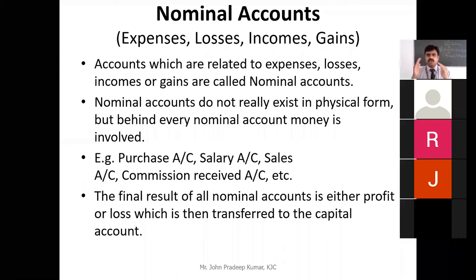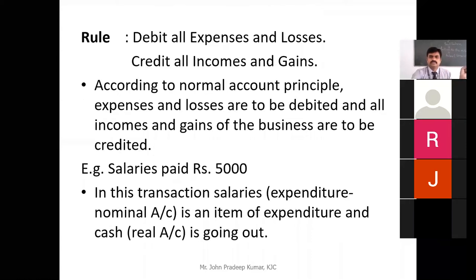So nominal accounts are those which represent either the expenses the company is incurring, or the losses the company has incurred, or the revenue or income the company has gained. That will not have a real existence; you cannot see a physical form. Understood nominal account, students? Any doubt? So what is the rule for the nominal account?